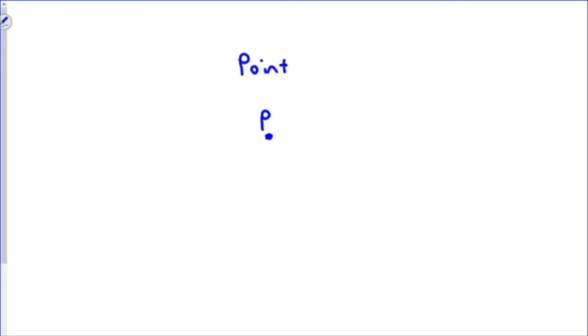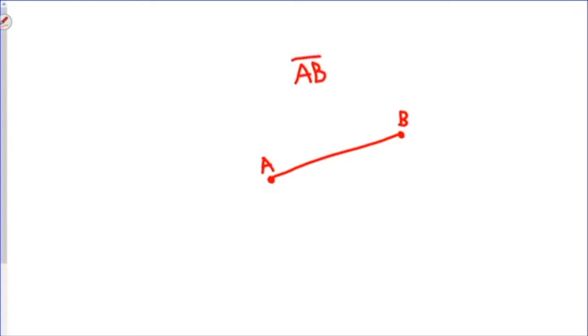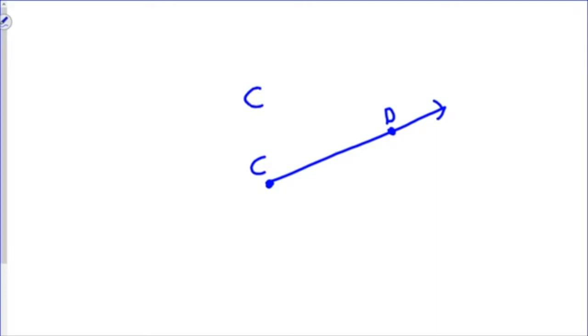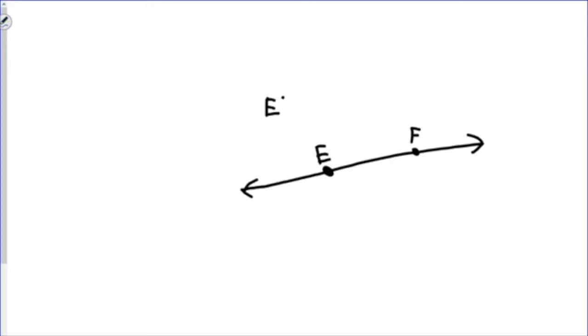If we've got a point, label it with a capital letter. If we've got a segment, tell me where it starts, tell me where it ends, put a bar over it. If we've got a ray, tell me the point it starts, tell me the point it goes, and put a ray over it. If we've got a line, tell me 2 points on it, and put a line over it. Well, sometimes we might be sneaky and use a lowercase letter to label the line.